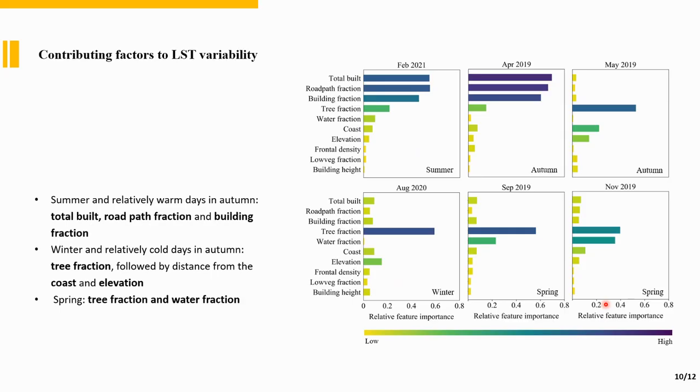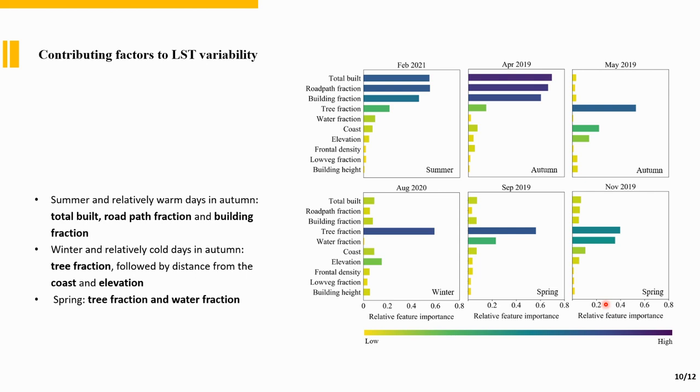Now about the importance of the features. Which variables contribute the most to intra-urban surface temperature variability? We extracted feature importance using a gradient boosting model for each day. Here we have only 6 days. During summer and relatively warm days in autumn, total built, road pass fraction, and building fraction have the largest contribution to surface temperature variability. But in winter and late autumn, the dominant explanatory factors change to tree fraction, followed by distance from the ocean and elevation. In spring, the impact of tree fraction and water fraction is more pronounced in explaining land surface temperature.